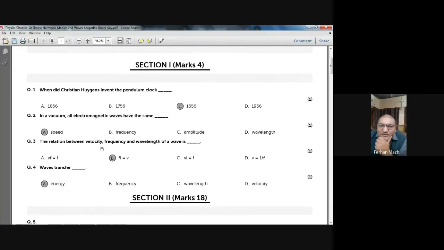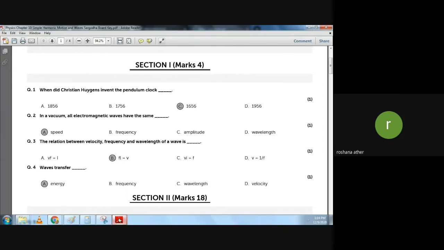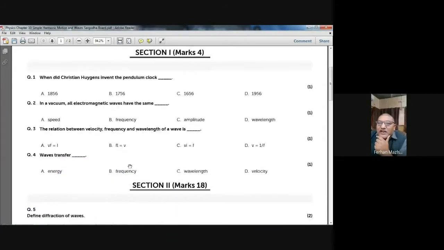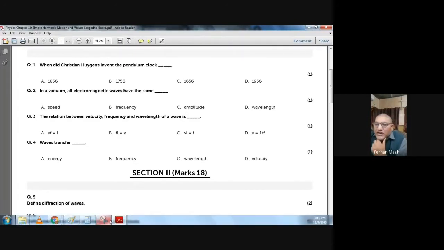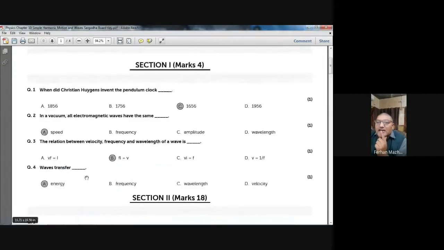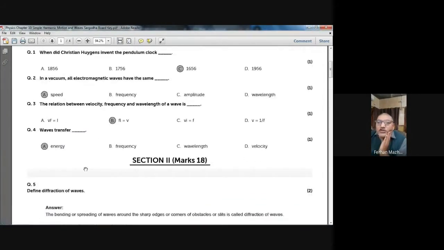Okay? Yes, sir. Okay. So the next question is, in a vacuum, all electromagnetic waves have the same speed. That's the A part. Let's check with the marking scheme. Yes, it's the A part. Question number 2, the option is A.